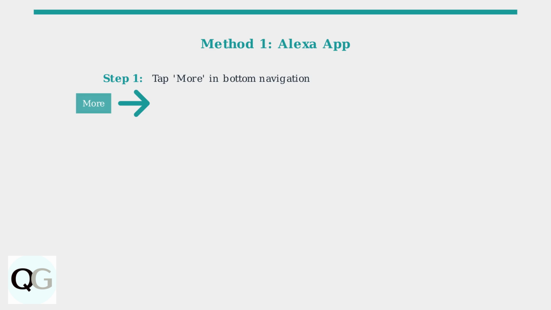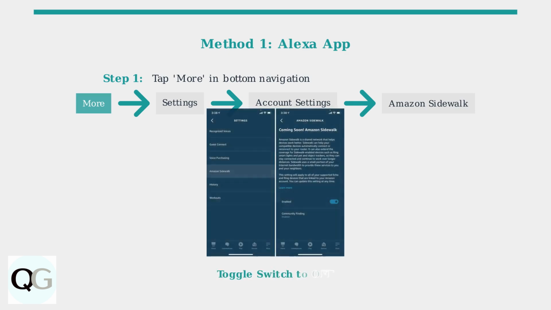First, tap on More in the bottom navigation. Next, tap on Settings, then Account Settings, and finally Amazon Sidewalk. Each step takes you deeper into the privacy controls. Finally, toggle the Amazon Sidewalk switch to Off. The interface will show you the current status and allow you to disable it with a simple tap.